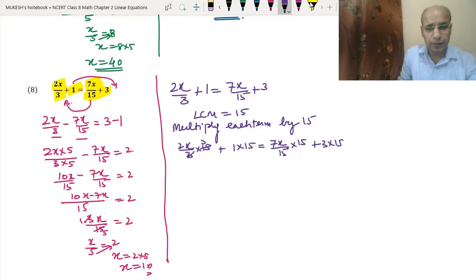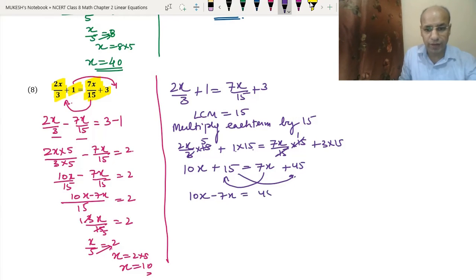So 3 5 is 15, so we will get 5 into 2 is 10x. Then 1 into 15. This 15 and 15 is divided, so we will get 7x. And 3 into 15 is 45. Now we will take 7x to the left hand side and 15 to the right hand side. So we get 10x minus 7x equals 45 minus 15. 10 minus 7 is 3, so we got 3x, and 45 minus 15 is 30. Now we will take 3 to the other side, so it will divide. So x equals 30 upon 3. 3 10s are 30, so we got x equals 10.